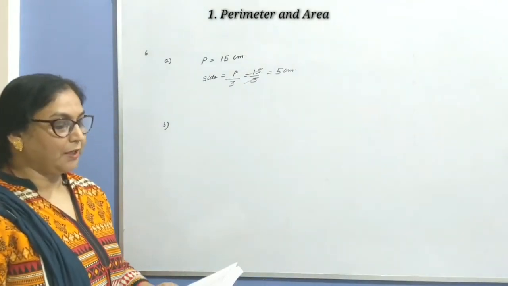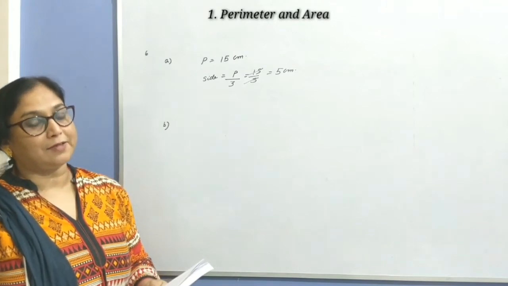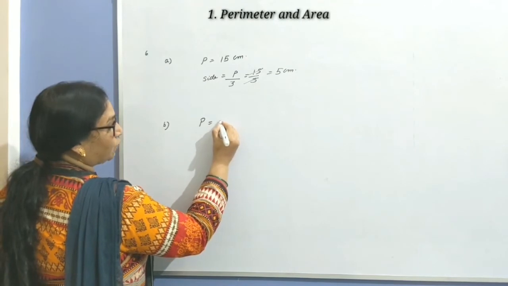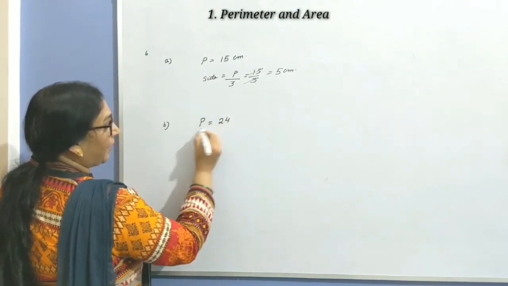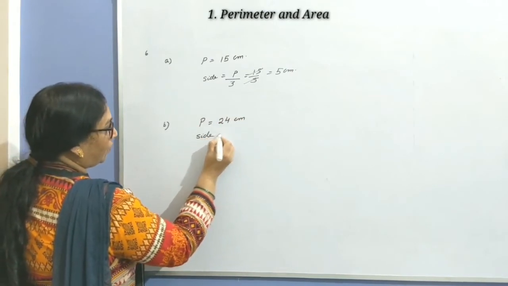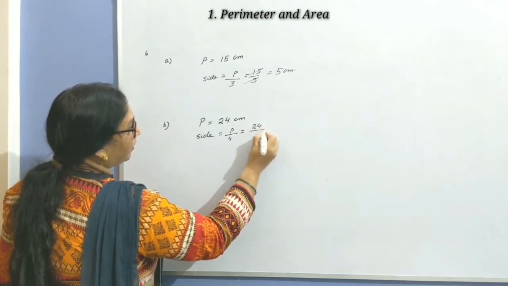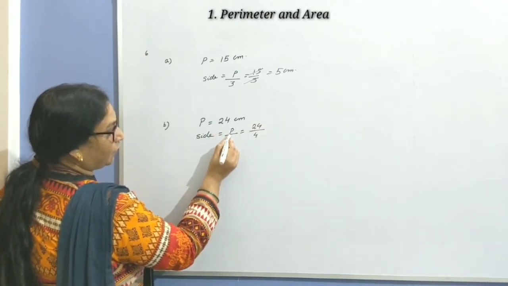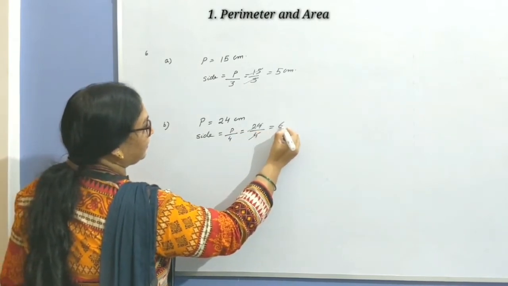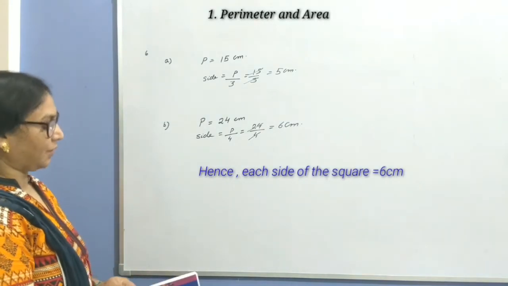Question number 6, B part. If the perimeter of a square is 24 centimeter, find the length of its sides. As you all know, you are given a square. Square means all the sides are equal. Perimeter is 24 centimeter. To find each side, the formula is perimeter divided by 4, equals 24 divided by 4. Answer is 6 centimeter. Hence each side of the square is 6 centimeter.